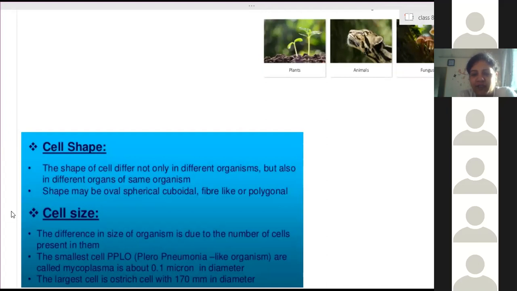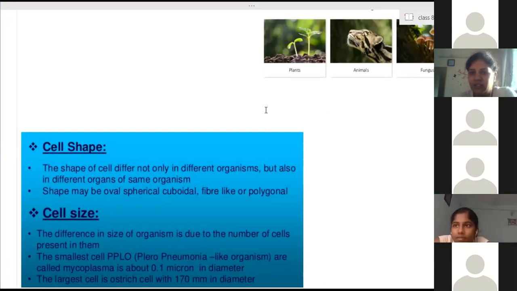The elephant is a very big organism, but are the cells of elephants much bigger or larger as compared to the cells of ants? No. Ant cells, our cells, human being cells, elephant cells, giraffe cells, all are the same.